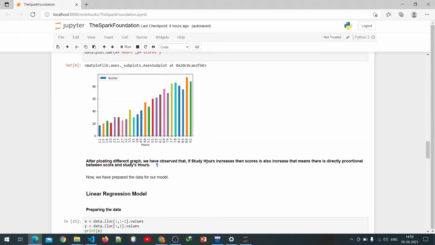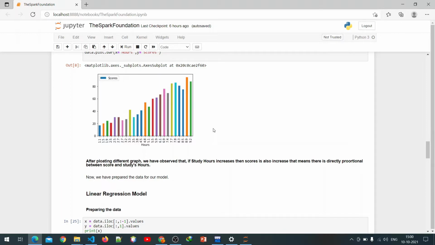When we observe this diagram, we get an idea that as the study hours increase, the number of scores also increases.